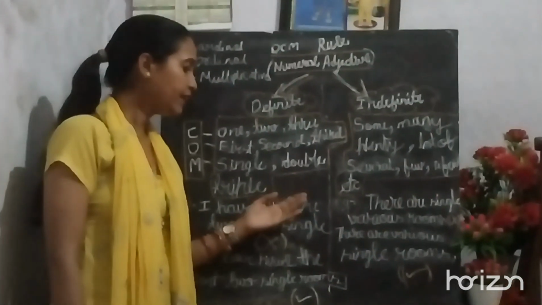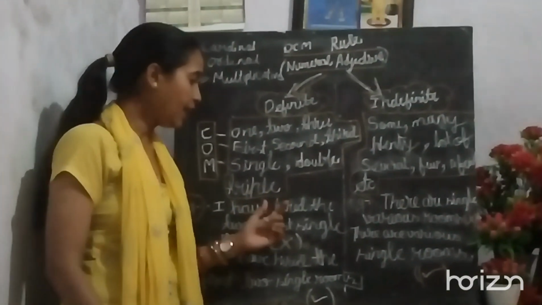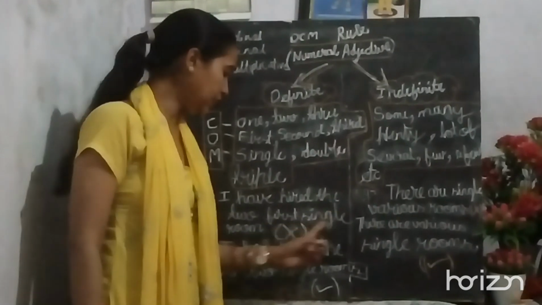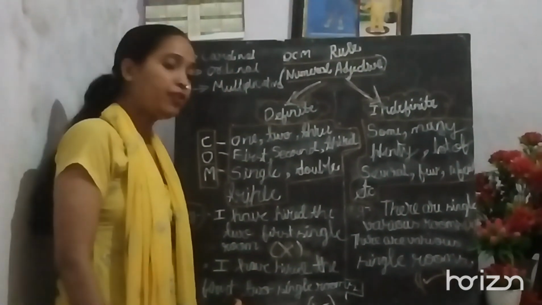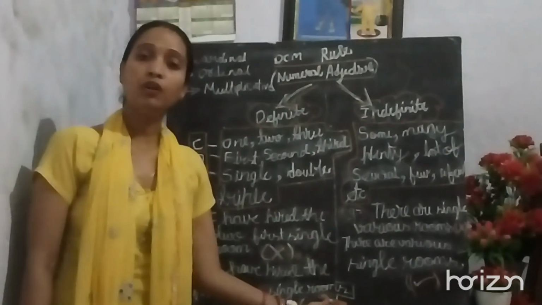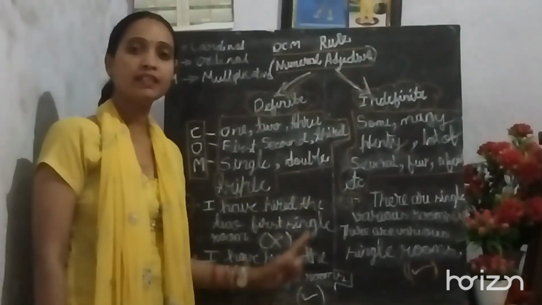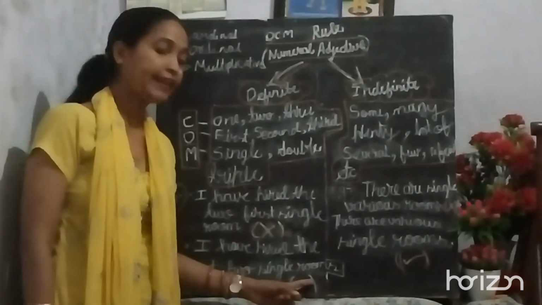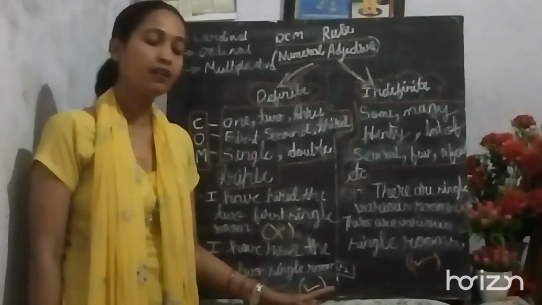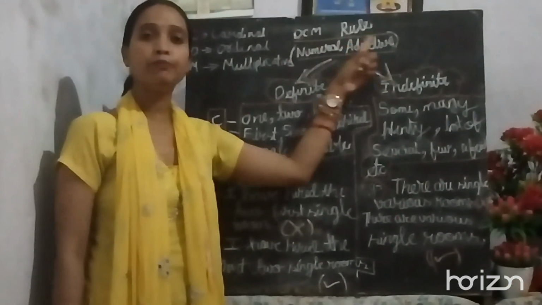We can understand this with one example, where two statements are there. I have hired the two first single room, and the second statement is I have hired the first two single rooms. Although the two sentences give the same meaning, which one is correct? Yes, the second statement is correct. Why is it correct? Because the second sentence is following the OCM rule.